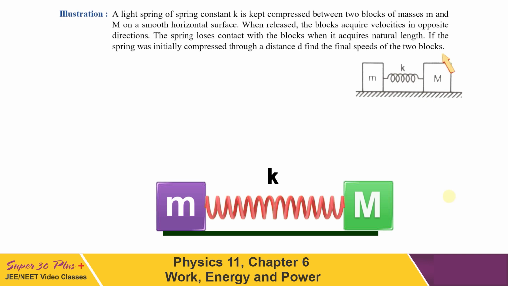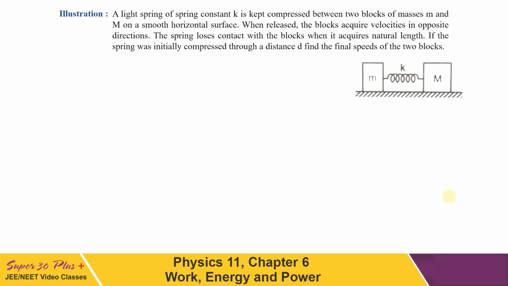So let's see how to solve this question. As no external force is acting on the system in the horizontal direction, linear momentum is constant. Also, as the spring is light, it has no linear momentum. Now let us consider that the block of mass capital M moves with a speed capital V and the small m moves with a speed small v after losing contact with the spring.